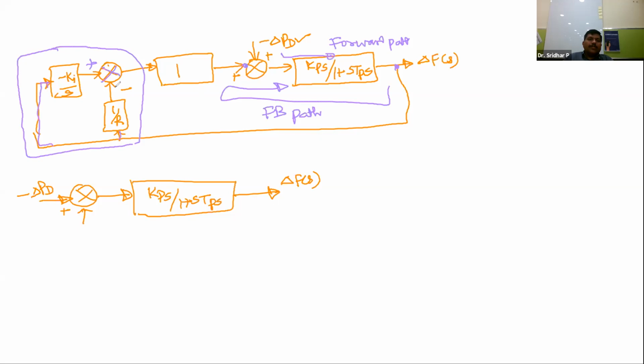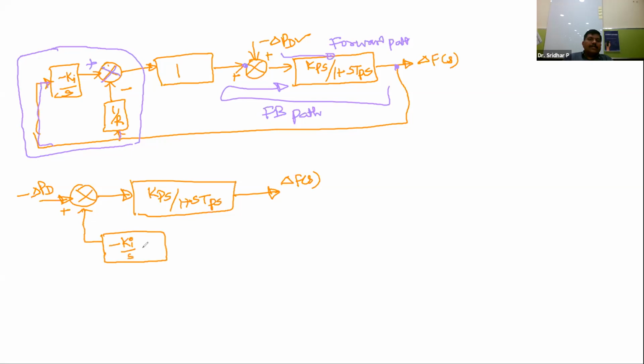So this is the positive plate, this is the minus plate. Since the starting and terminating points are the same, these two are in parallel, so the resultant in the feedback path is the addition of the two.